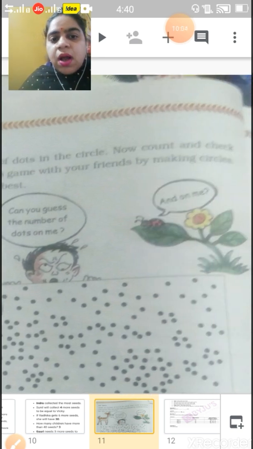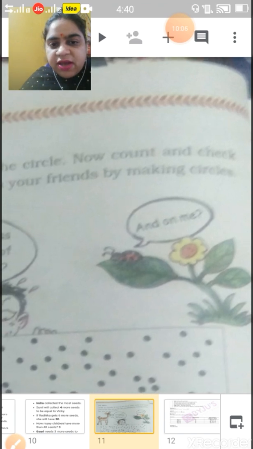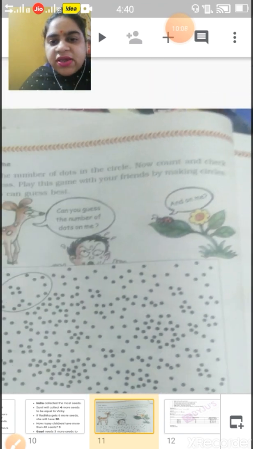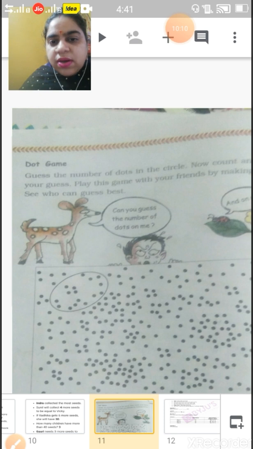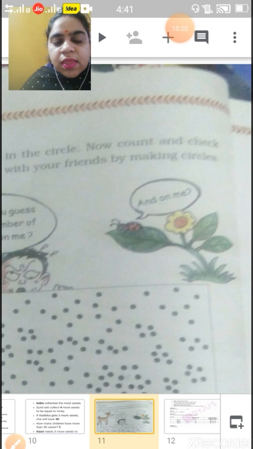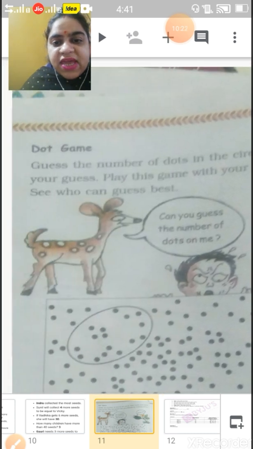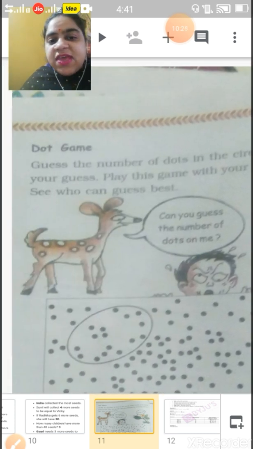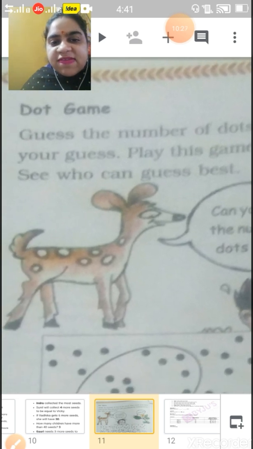Now count and check your guess. Play this game with your friends by making circles. See who can guess best.